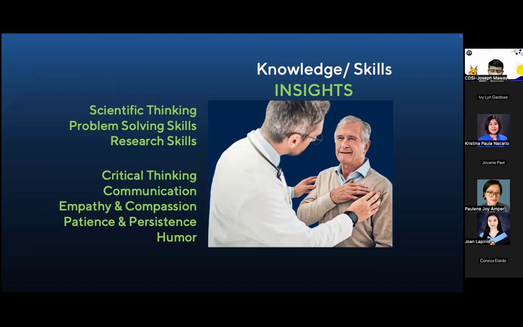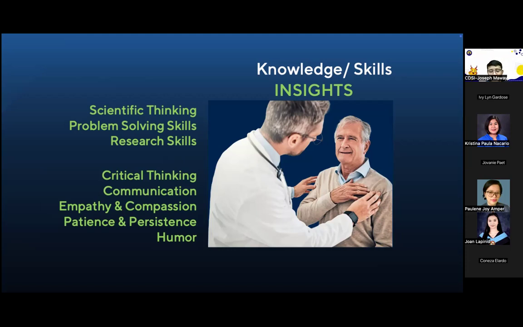You would like to have a doctor who can think critically, who can communicate to you and explain to you. We want to have a doctor who can explain that this seems to be what's wrong with you, and these are our possible options for treating you. And if we treat you this way, these are the effects.